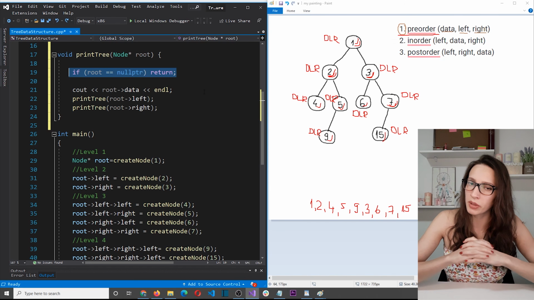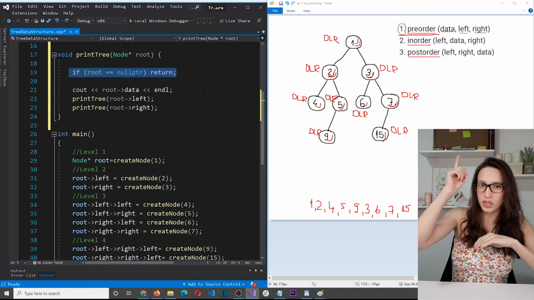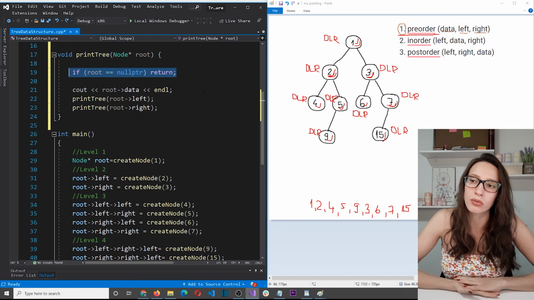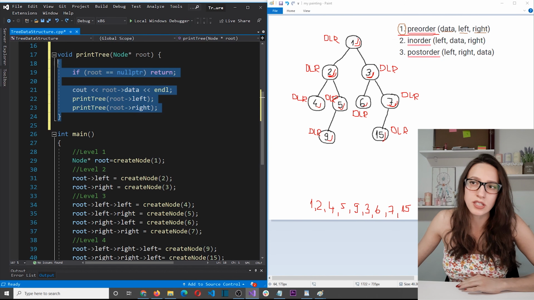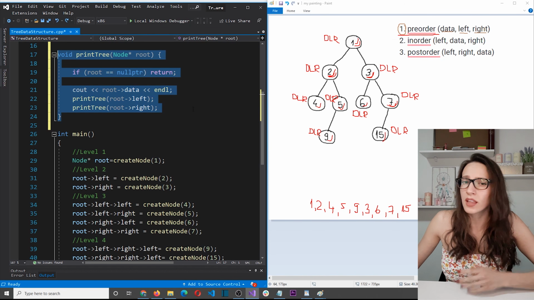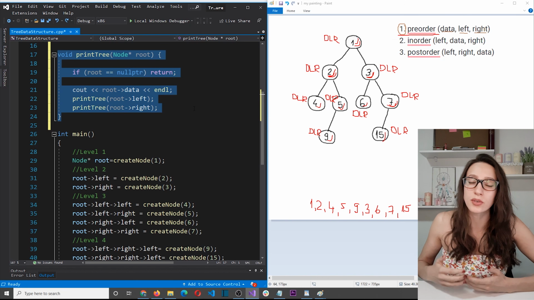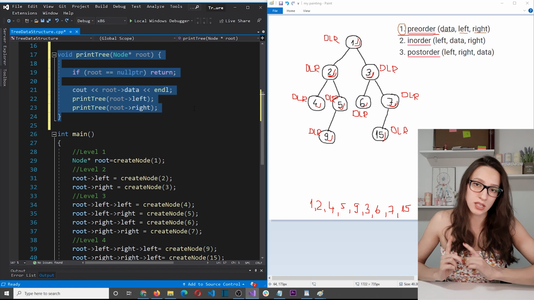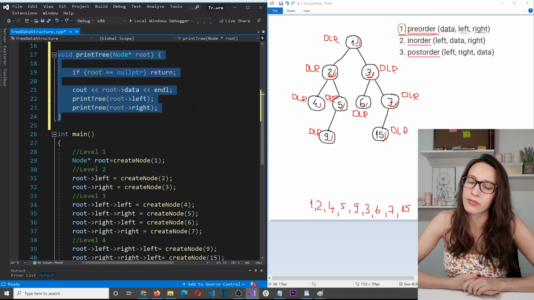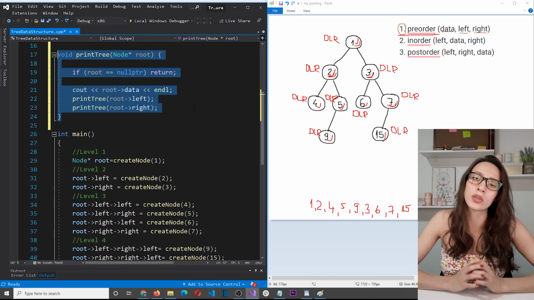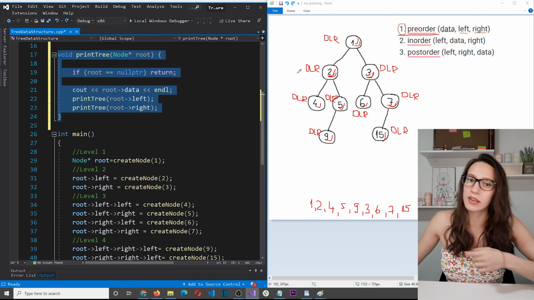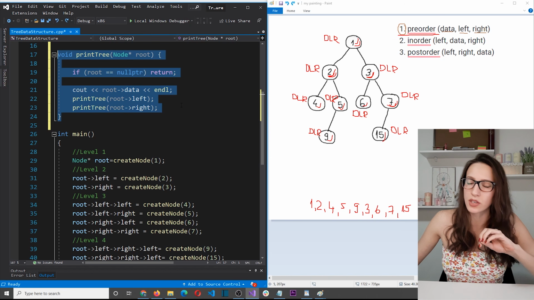Now, if you are not familiar with recursive functions, I recommend you to watch this video. It is beginner friendly and you can learn everything that you need to know about recursive functions in order to understand this code here. And in that video, you also asked me what is the real purpose of recursive functions and when are they used in programming. So this is one of the most common uses of recursive functions. They are used in order to traverse trees. So basically what is happening here is this same algorithm. So let's go line by line and explain how this code is executed.